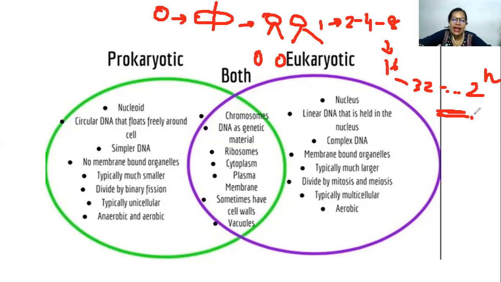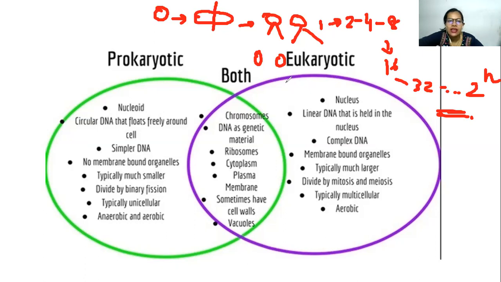So typically they are unicellular. It means it's a single cell, and it can be anaerobic or aerobic, which means there are bacteria which can grow in the presence of oxygen, and there are certain bacteria which can also grow in the absence of oxygen.